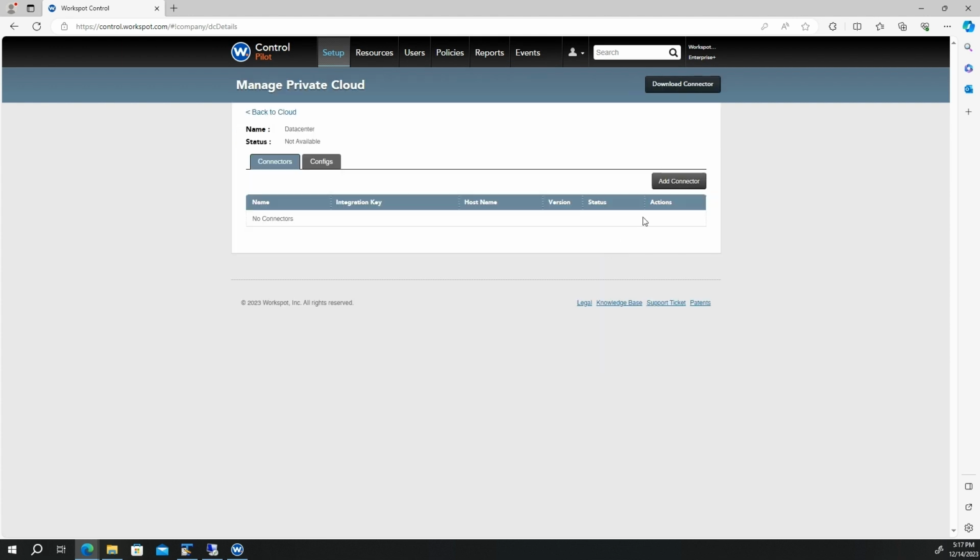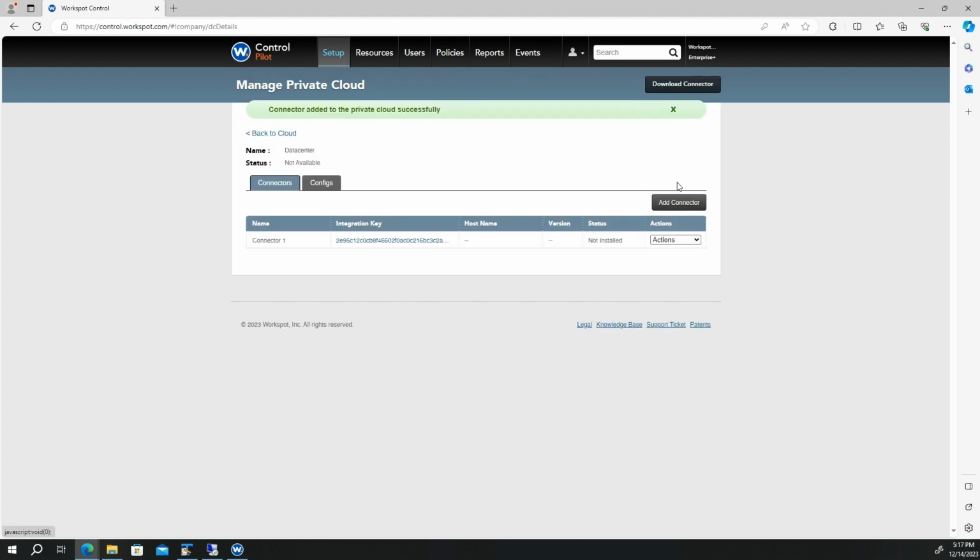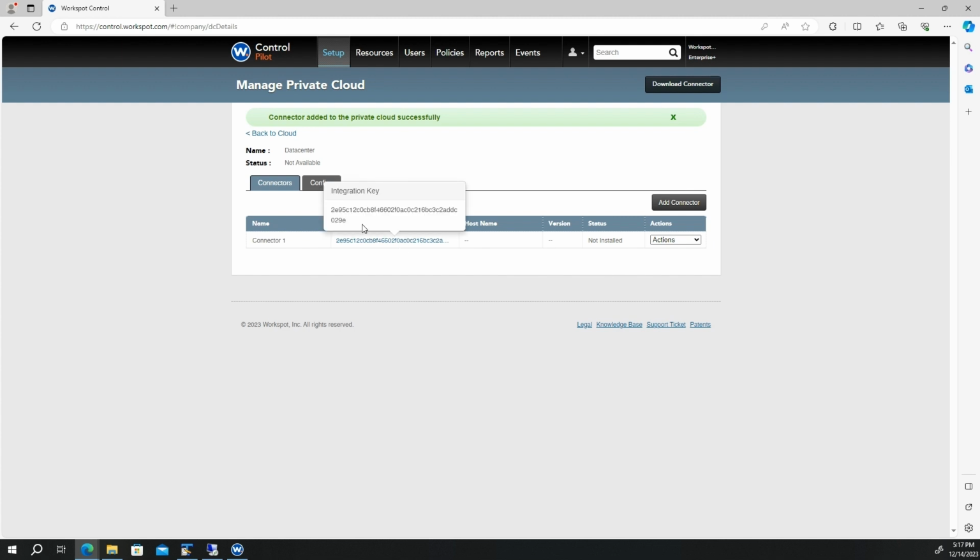Click on Add Connector. This will provide you an integration key. Copy this integration key.